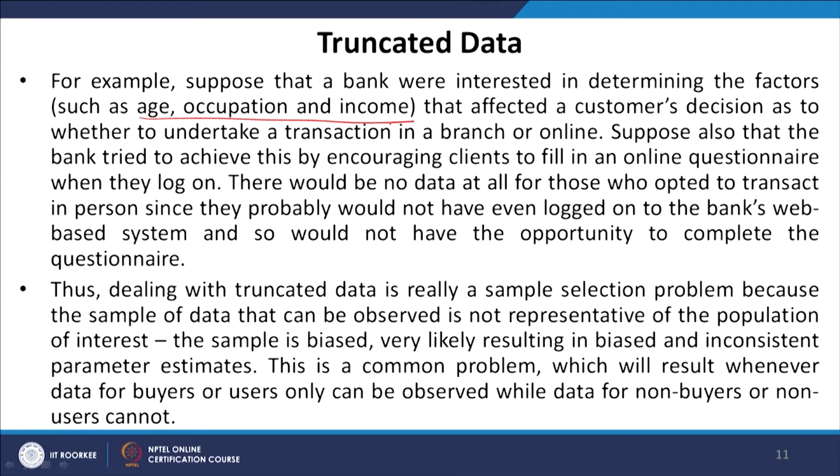So, this is a sample bias, or rather a sample selection problem, and that is why this does not represent the true population, or it is not representative of the population of interest. And this is very likely resulting in biased and inconsistent parameter estimates, or possibly we are going for a sample which is probably driven by our convenience. So, of course, the parameter estimates also probably do not reflect the intended measures they are supposed to produce.